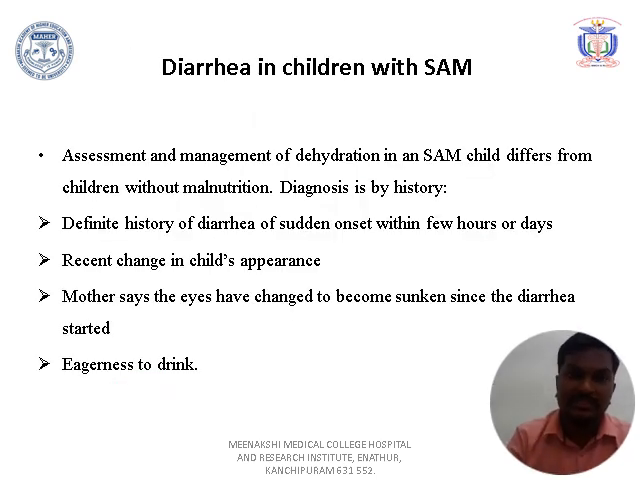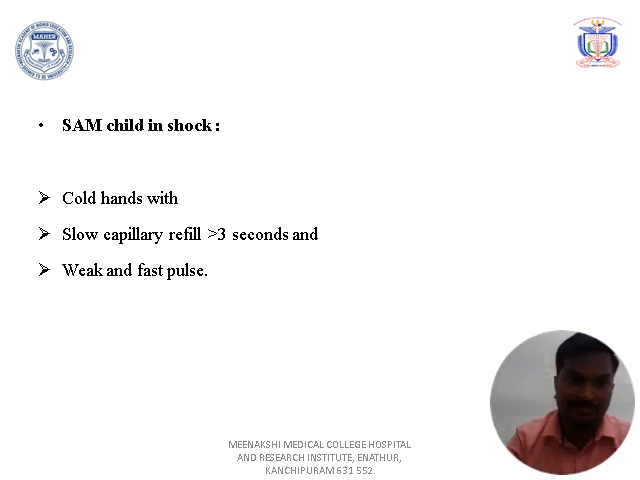So, diarrhea in children with SAM. SAM means the child is having severe acute malnutrition, and the dehydration should be corrected in a different way in such a child, to prevent excess rehydration that will lead to heart failure and development of dyselectrolytic status in the child.